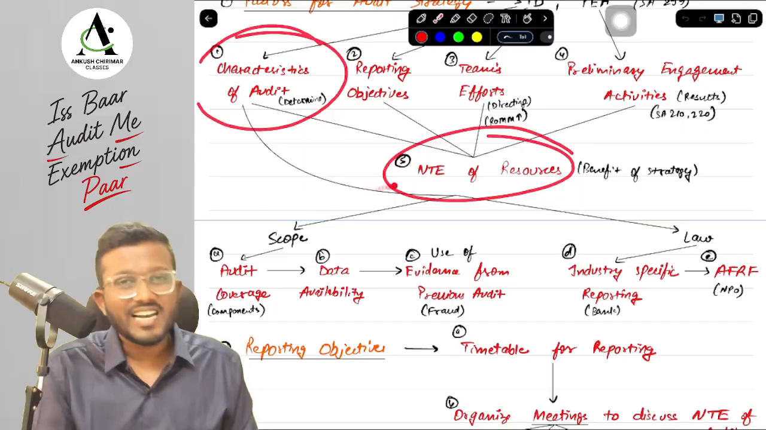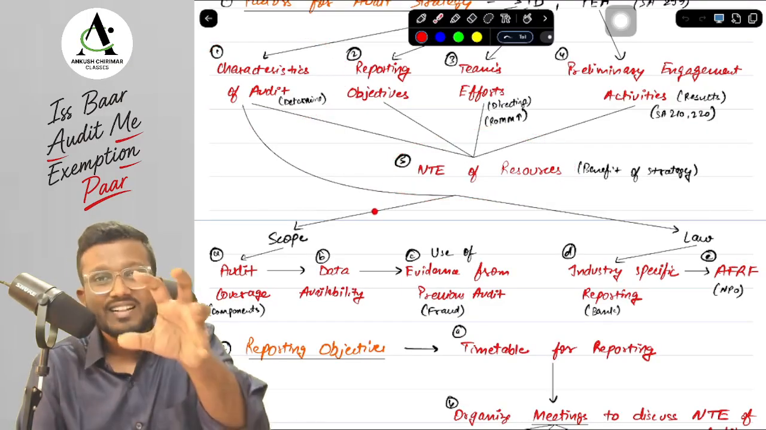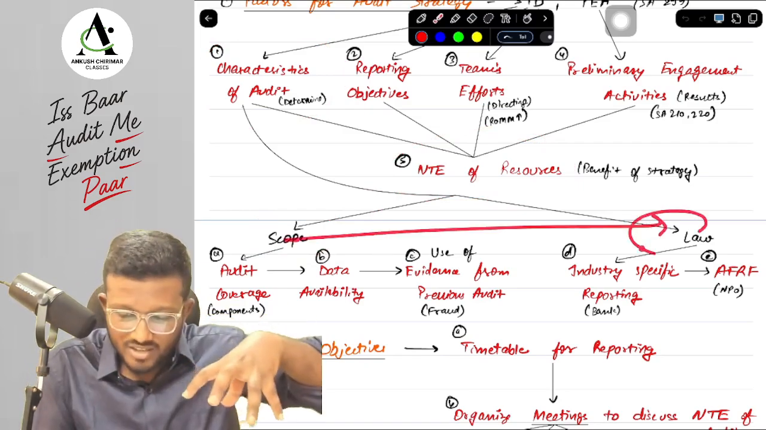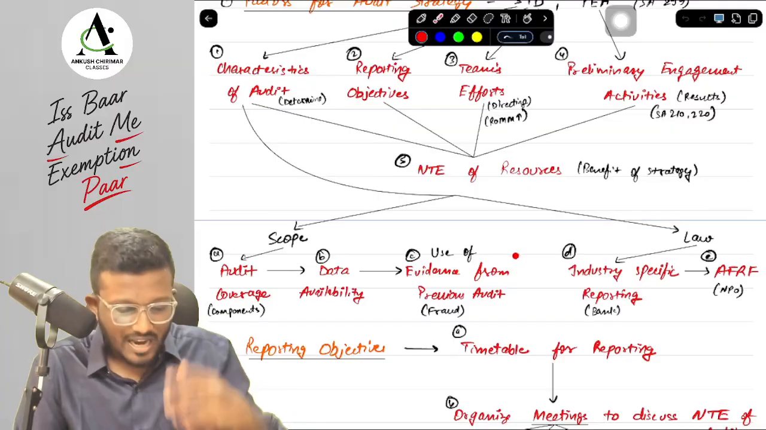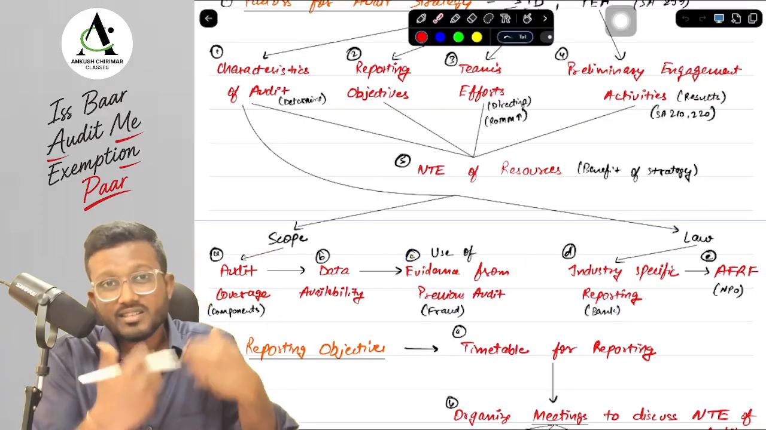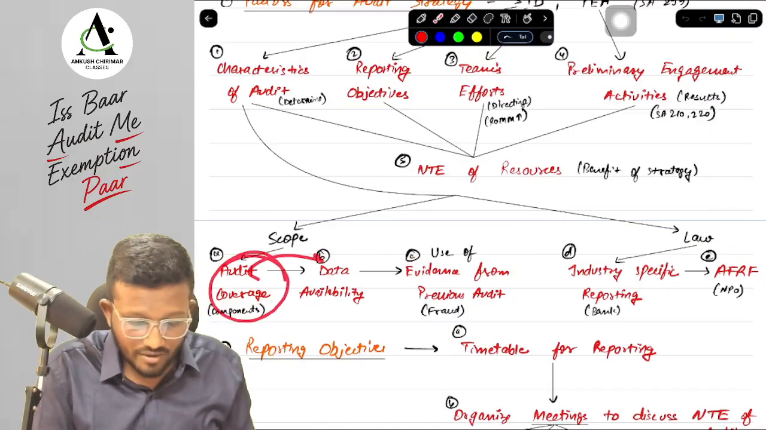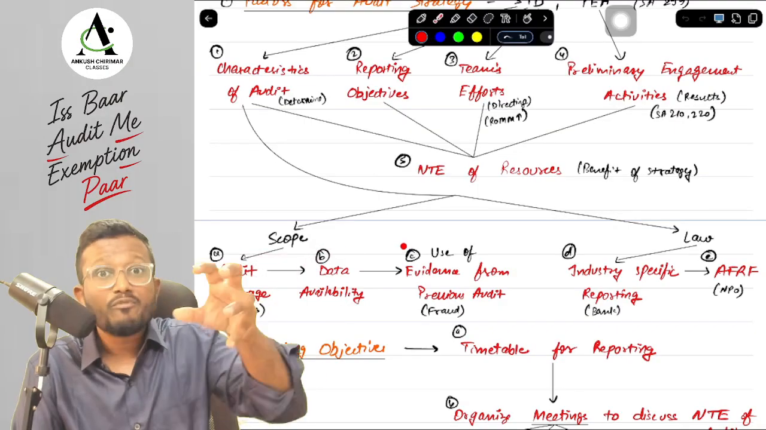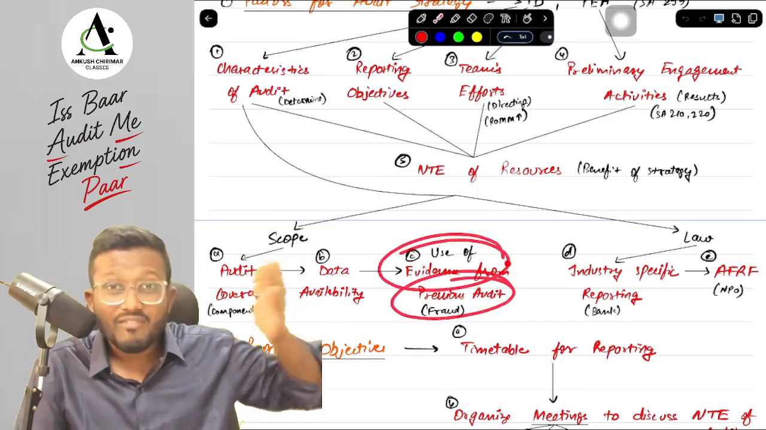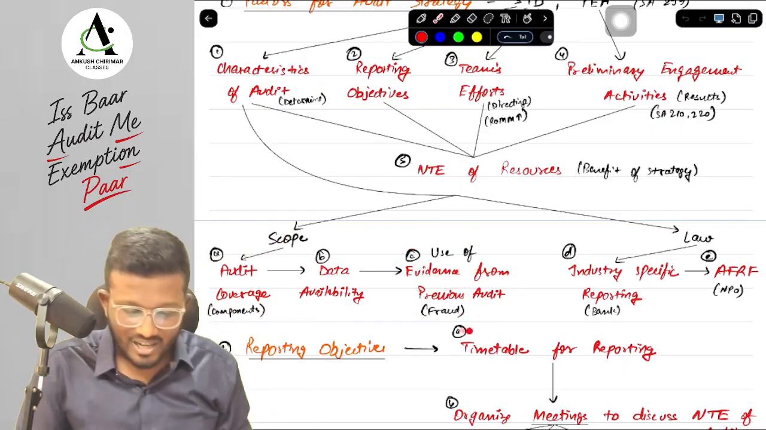So the first point is characteristics of audit. What do we have to identify in the characteristics of audit, sir? We have to identify the scope of audit and the laws that are covered under the scope of audit. In terms of scope, we have to identify the audit coverage, like what are the components that I have to audit and what are the components the other auditors will audit. Next, after audit coverage, we should identify whether the data is available for covering that audit coverage. If the data is not available, we have to identify whether the previous evidence from the previous audit can be used in the current year or not.